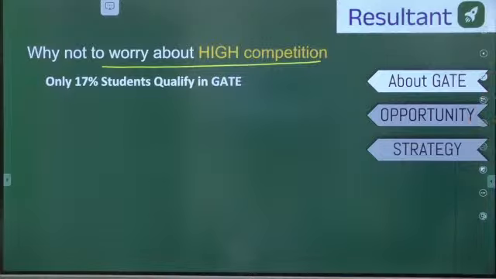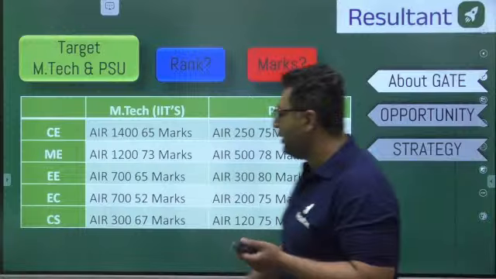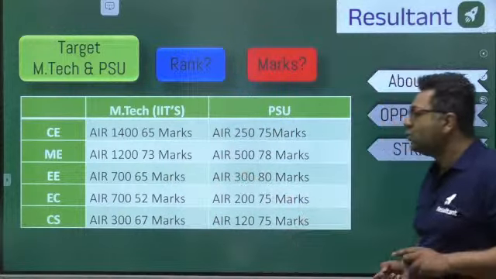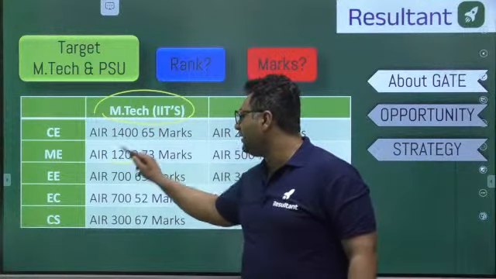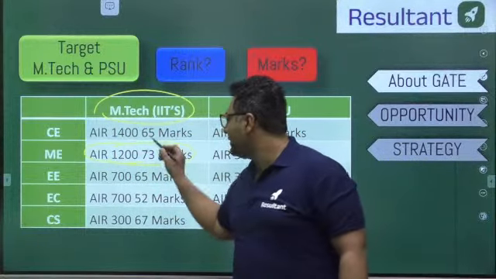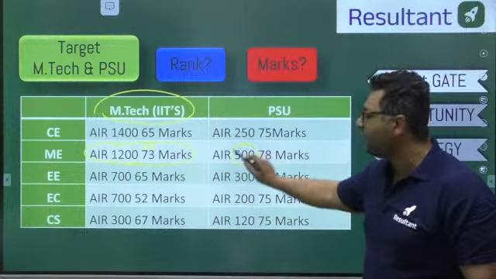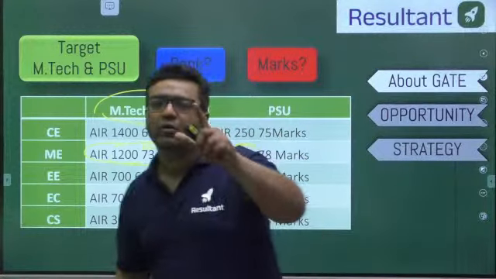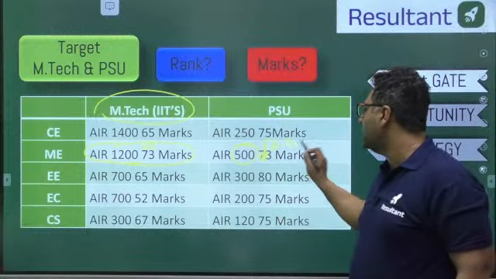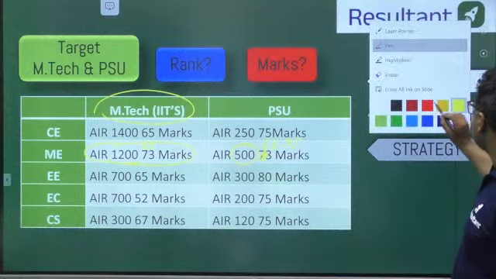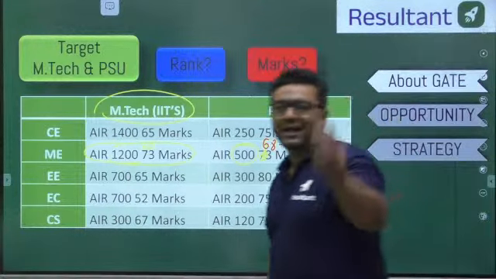Okay, moving further guys. This is about the PSUs, as I already told you. If you are looking for MTech in IITs, with 1200 to 1500 ranks, approximately 60 to 72 marks, you can very easily get it. And for PSU, I already told you up to 500 ranks, safety is there. After that, depending on the interview, you have to think. Here the marks, I will say, are going to be 68 to 75. That will be the safe score, because that also depends on the level of paper. So 68 to 75 is going to be on the safer side for getting into PSUs.